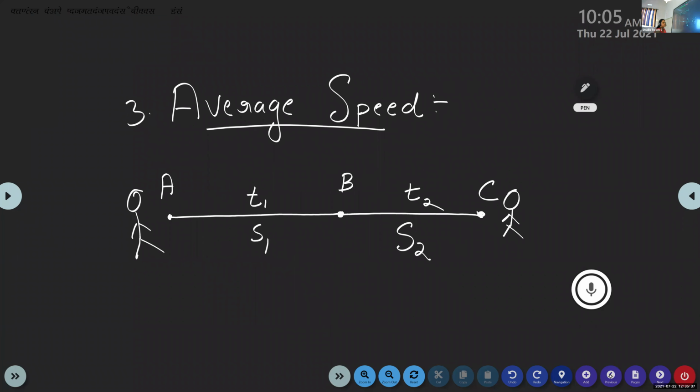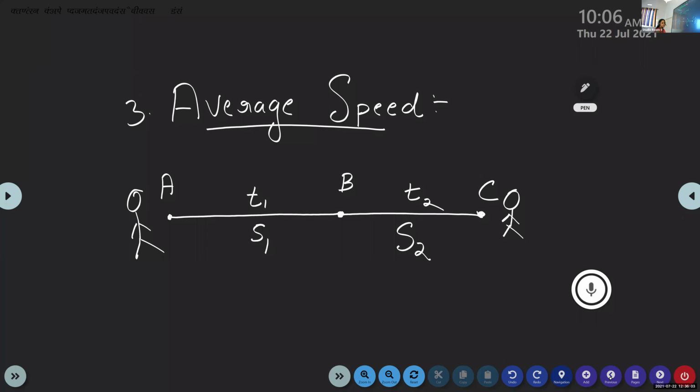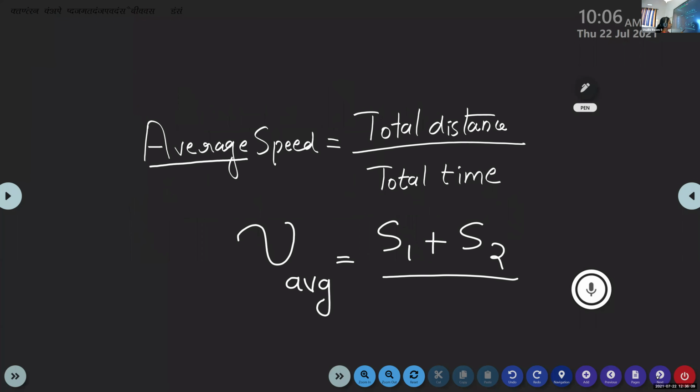what is the total distance covered by the object here? From A to B, the distance covered by the object is S1. And from B to C, the distance covered is S2. So what is the total distance covered? It is S1 plus S2. Divided by, what is the total time taken to cover this distance? T1 plus T2. So nu average is equal to S1 plus S2 divided by T1 plus T2.